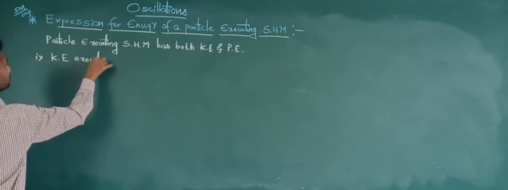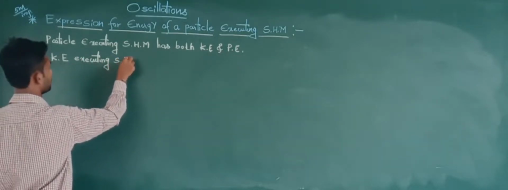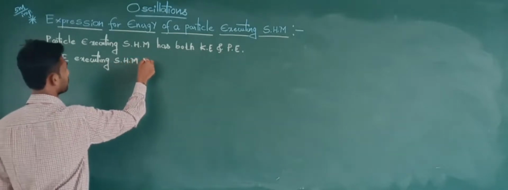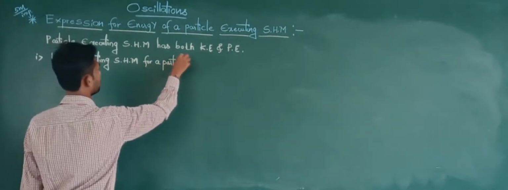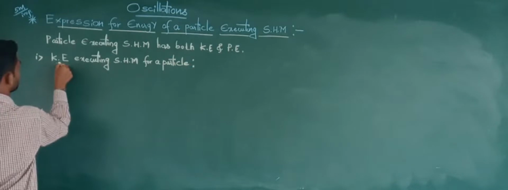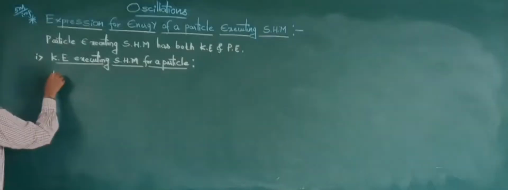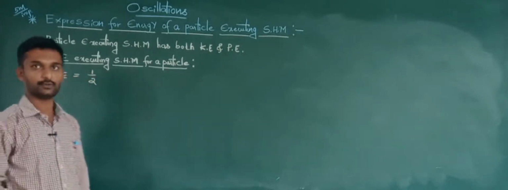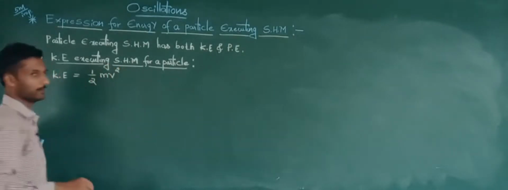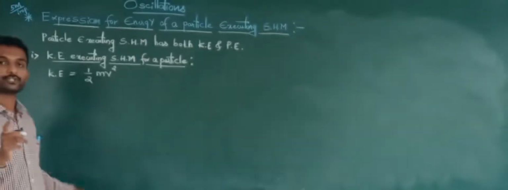Kinetic energy of a particle executing SHM is given by the equation. So KE, kinetic energy, is equal to what? What will be the standard equation of kinetic energy? You know, half m v square. Half m v square I will take. Here m is nothing but mass, v is nothing but velocity of the particle.